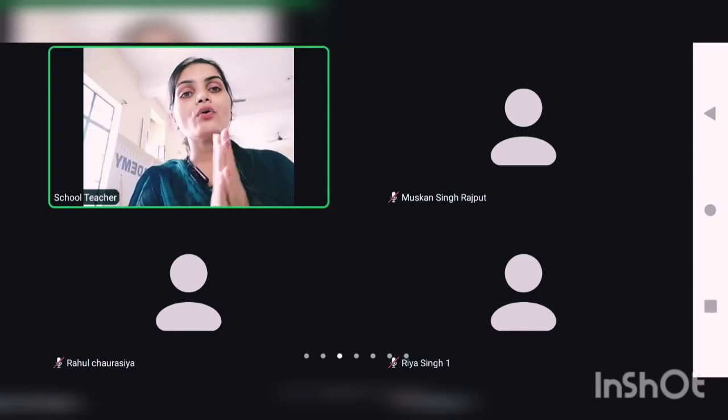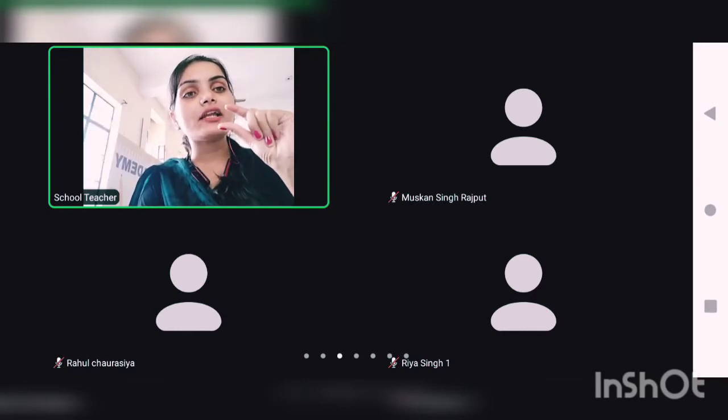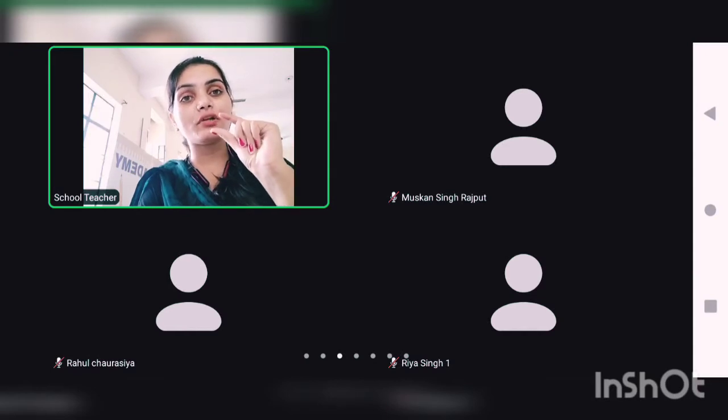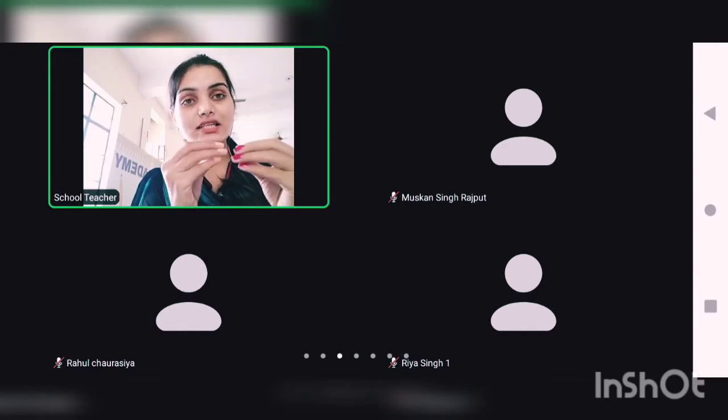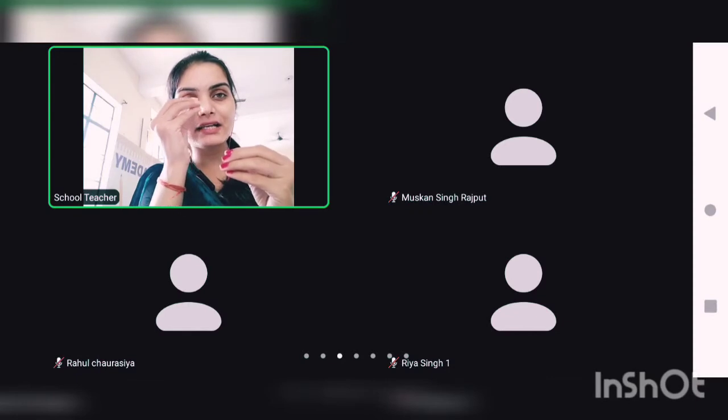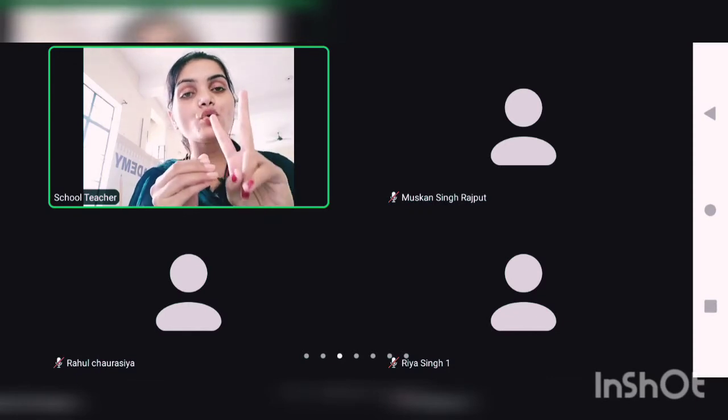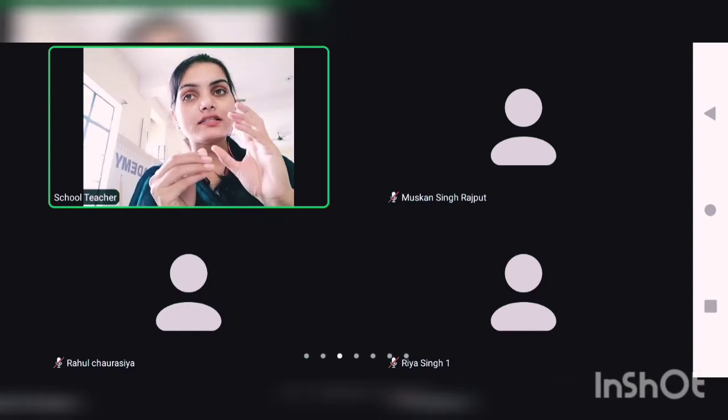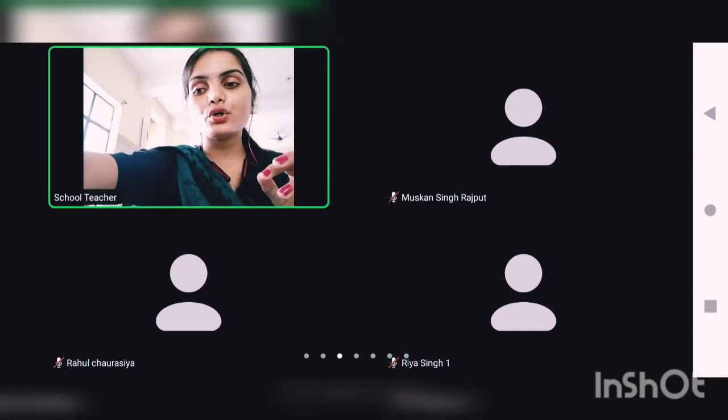Okay. Now, when the seed starts germinating, it starts growing a tiny plant inside it. There are two parts found inside a seed. For example, I am just showing you one diagram.